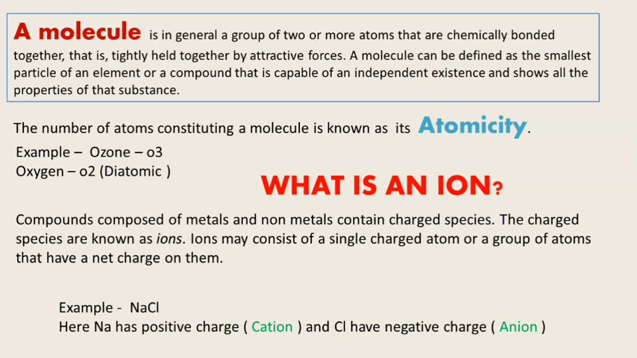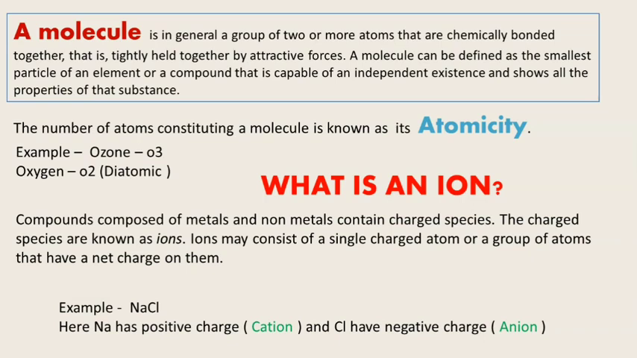An ion may consist of a single charged atom or a group of atoms. Example here: NaCl. Here you can see Na, that is sodium, has a positive charge, so we call it a cation, and chloride has a negative charge and we call it an anion.